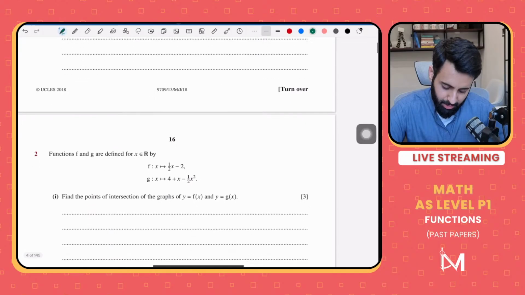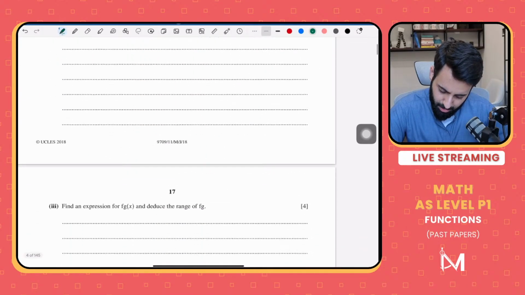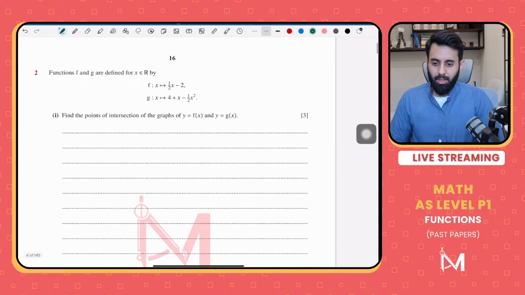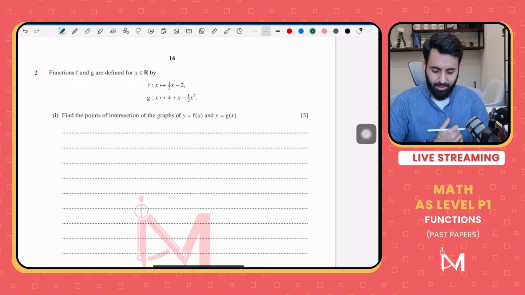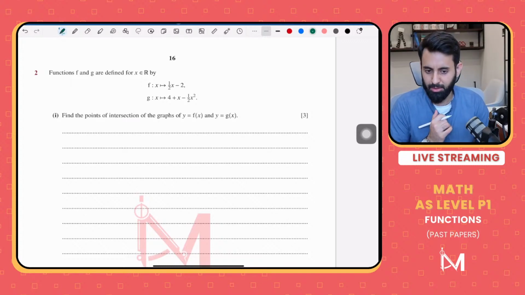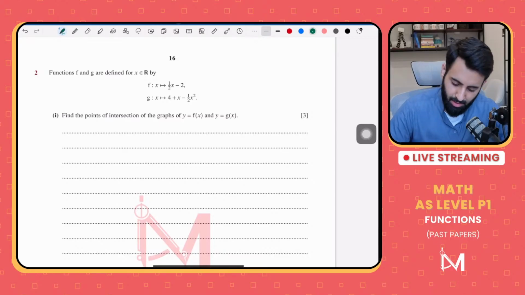Took us a while. Let's do another question. Yeah, let's do this one. Question number 2. Let's see what this says. Functions f and g are defined by so and so. Find the points of intersection of the graphs y equals f of x and y equals g of x. So very simple. You're just supposed to solve them simultaneously and see what you get.